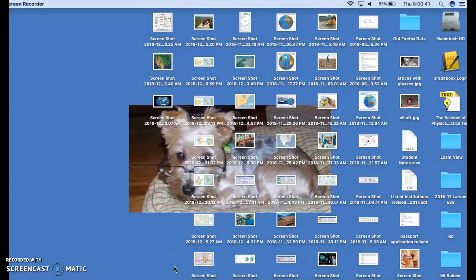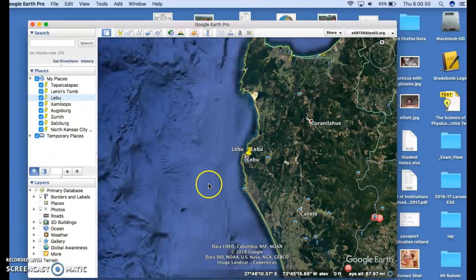Hello, the purpose of this video is to show you how to save a Google Earth KMZ file. I'm opening up Google Earth here, there it is, and I've got my 12 locations that I saved for this project, for this mapping project. Here's how to save those into a file that you can email to anyone you want.